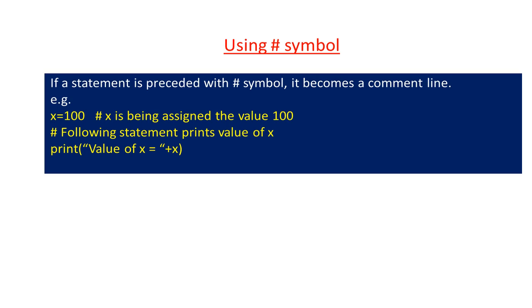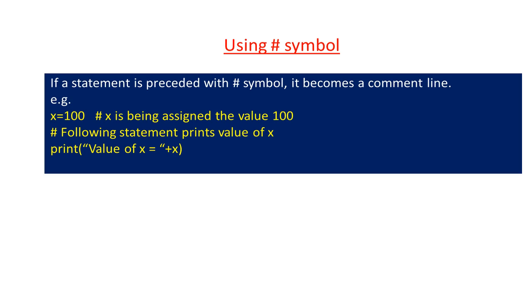Now, we will learn how to use comments or remarks in Python. The first method is using the hash symbol. If a statement is preceded with a hash symbol, it becomes a comment line. Again, let me repeat this, it will become a comment line. It means it will not be treated as part of your code, but rather it will be just part of the documentation. That means it will just explain a set of statements or a single statement, and it will not